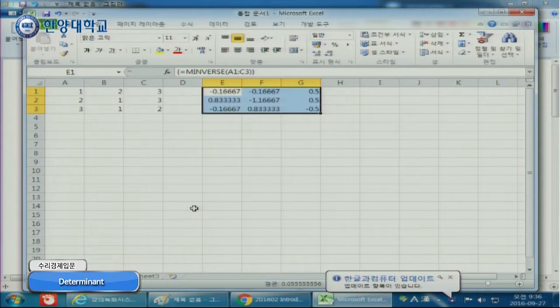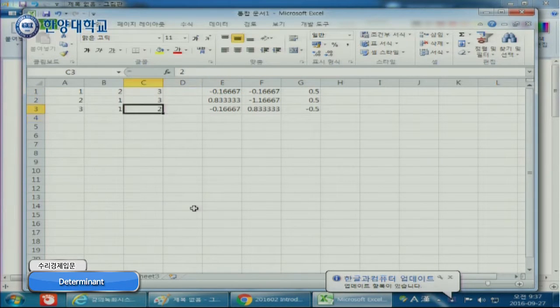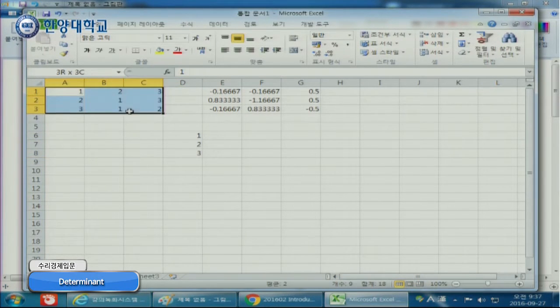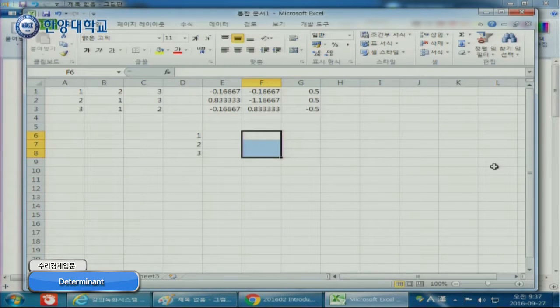So what is the algorithm to calculate this one? Oh, by the way, with Excel, it is inverse matrix. You can also do matrix multiplication. So it is a 3 by 3 matrix, so you can multiply a 3 by 3 matrix and a 3 by 1 matrix. If you multiply this one and this one, then you will have a column matrix 3 by 1.